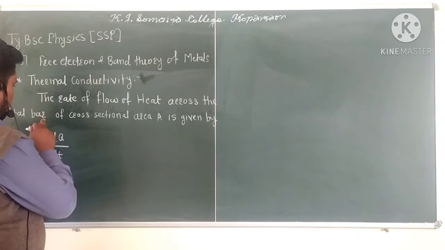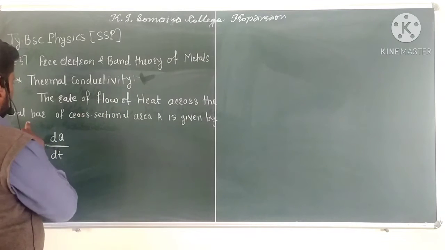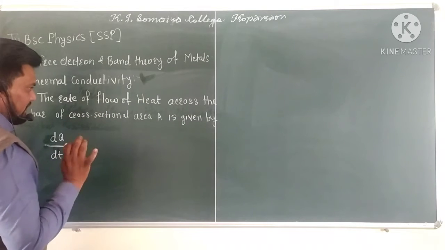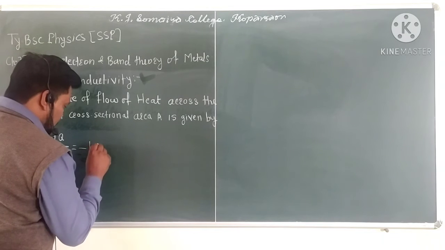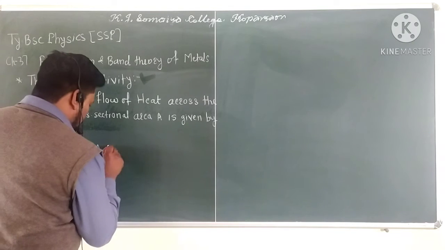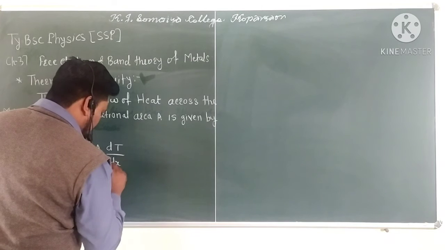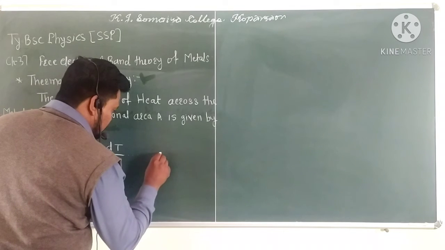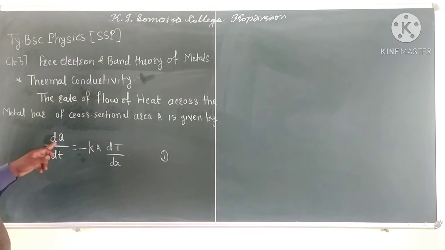With the rate of flow of heat across the metal bar of cross-sectional area A, which is given by minus KA into dT divided by dx. This is equation number one we have to consider here. So that relation will be dQ by dt is equal to minus KA dT by dx.